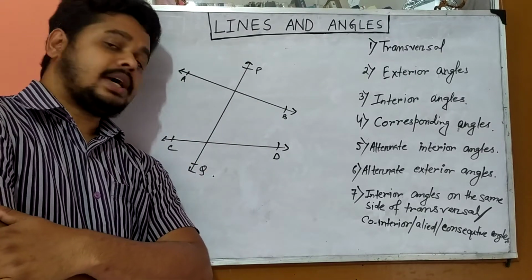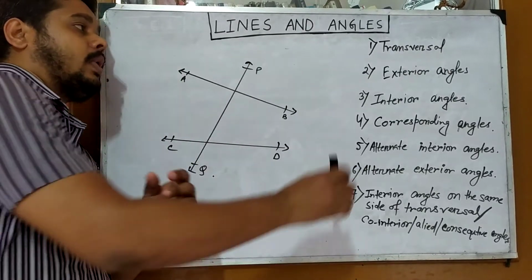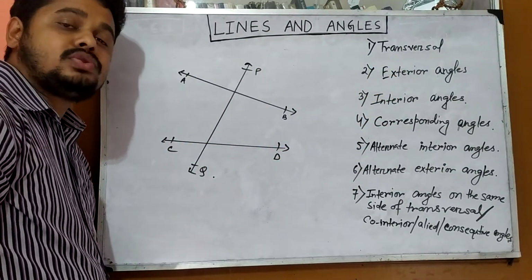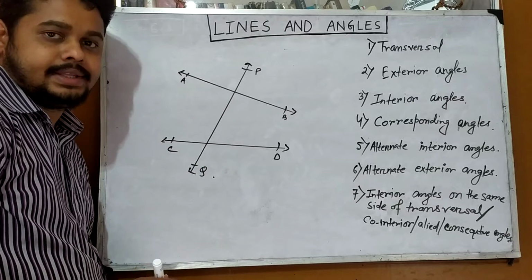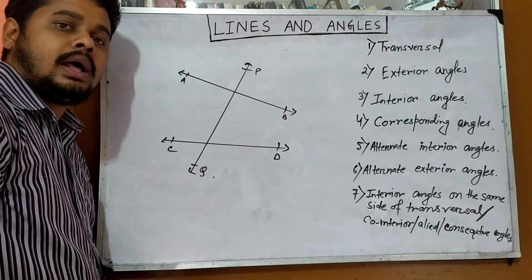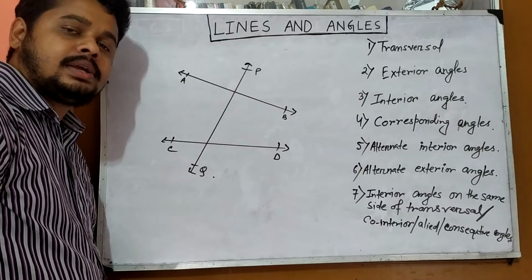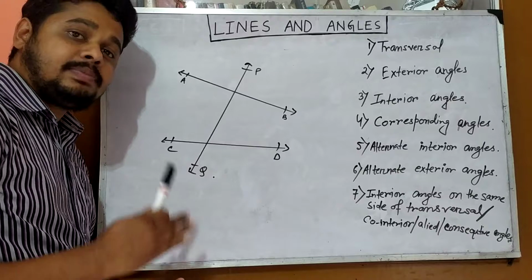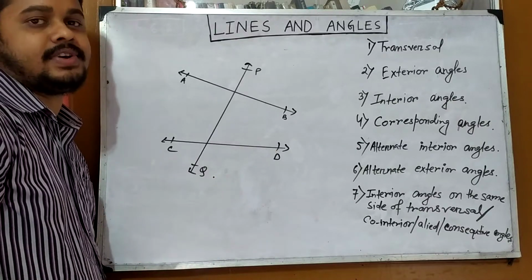Okay, let's start. Now, what is meant by transversal? When two or more lines are intersected at different points by another line, that other line is called the transversal.